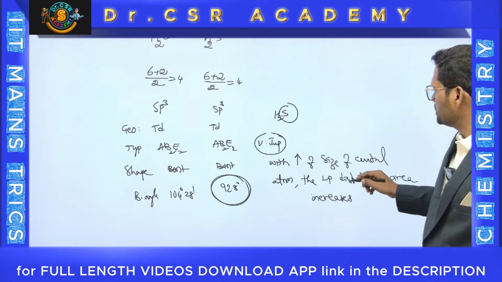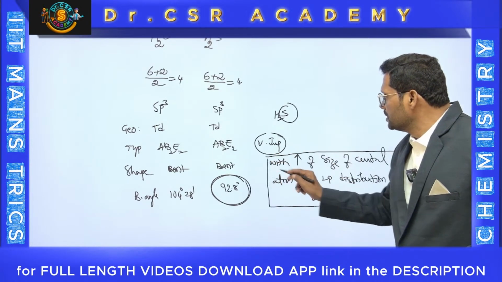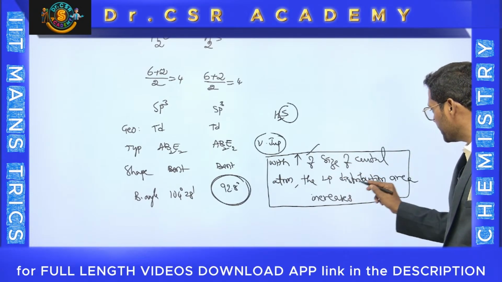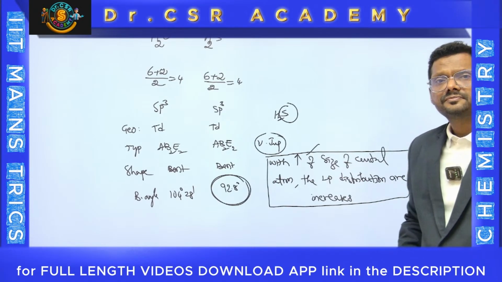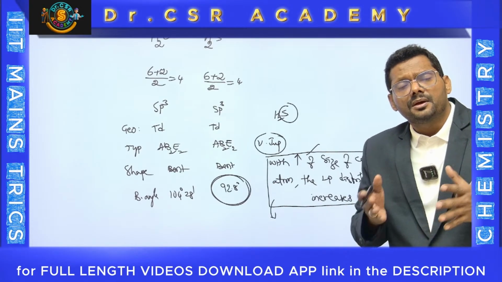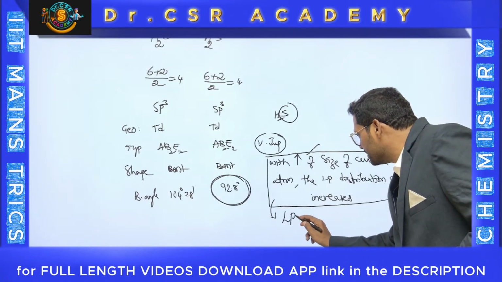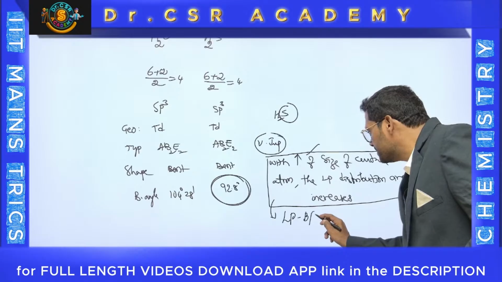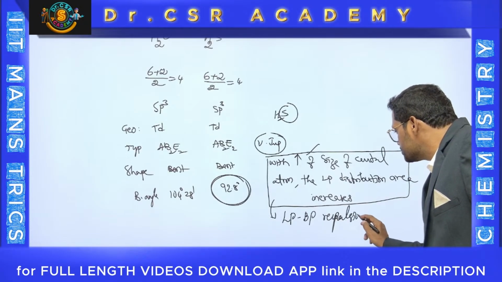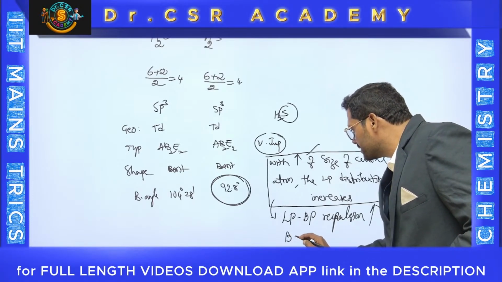So, the point I have written: with increase of size of the central atom, the lone pair distribution area increases. As a result, lone pair pressure on the bond pairs increases more. Therefore LP-BP repulsions increase, and when LP-BP repulsions increase, the bond angle decreases.